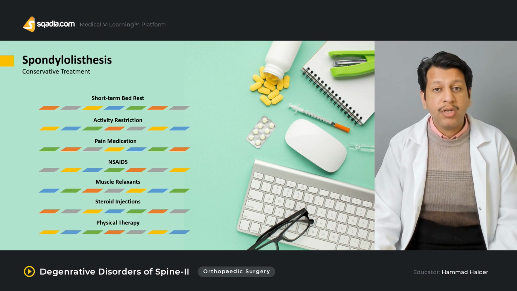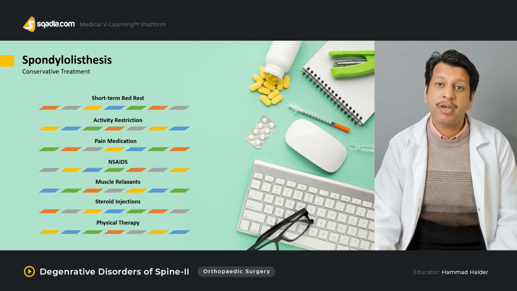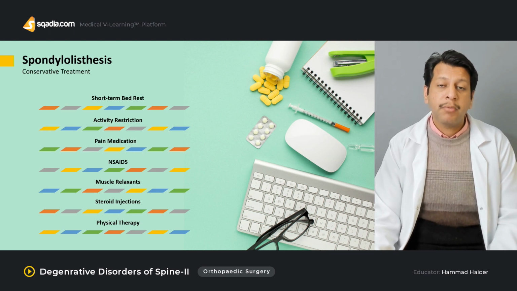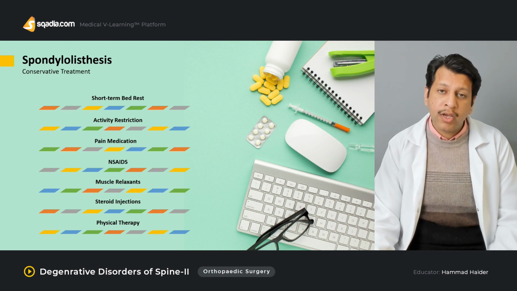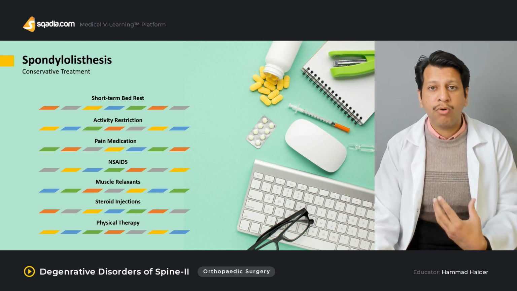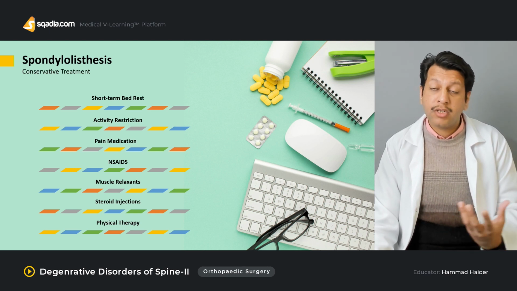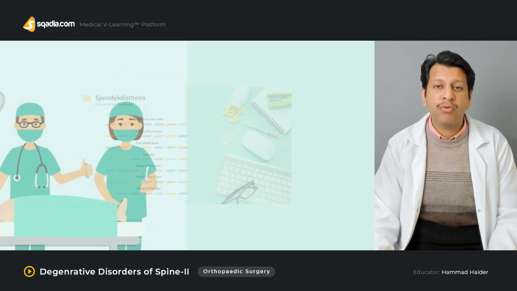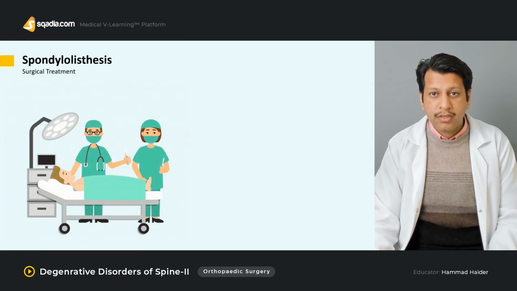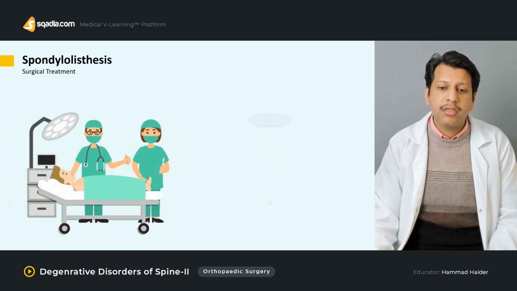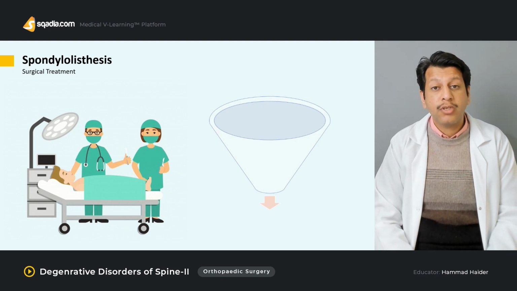And yes, we do need physical therapy over the period during which the conservative treatment is being done. But if the conservative treatment fails, or if despite all the measures taken the patient's quality of life is not improving, then you probably will have to go for some form of surgery. Surgery depends on what the indications for surgery are.